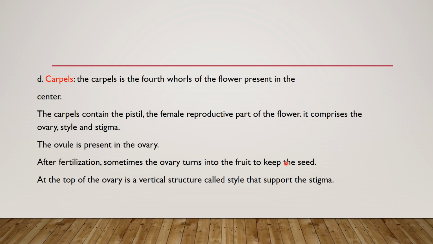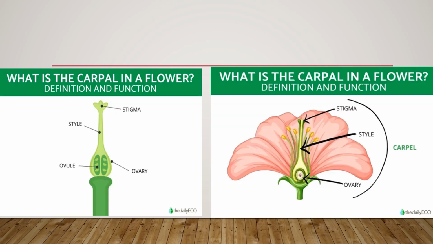At the top of the ovary is the vertical structure called the style that supports the stigma. This is the diagram for the carpel of the flower. So this is all the female reproductive part, called the carpel, and it consists of the ovary, style and stigma. In the stigma, the pollination occurs.